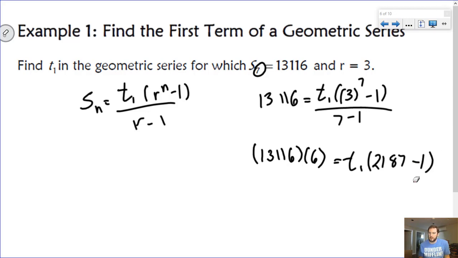So 2187 minus 1 is 2186. And then divide both sides by 2186. So 13,116 times 6 divided by 2186 is 36.